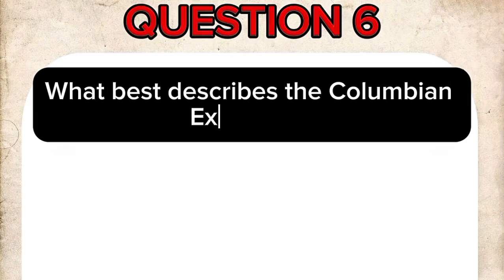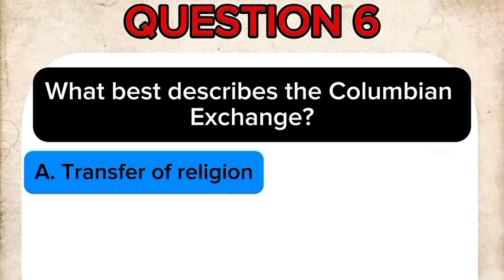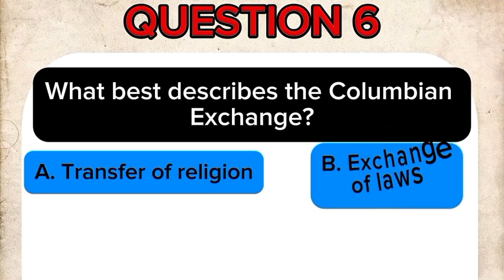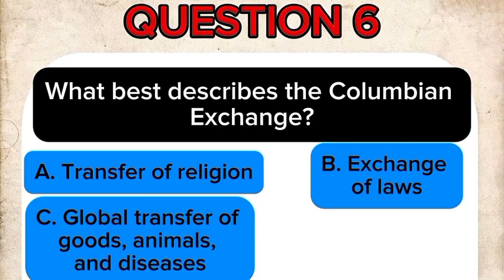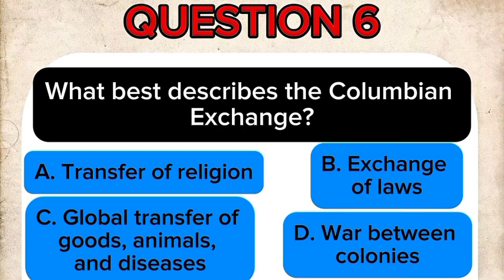Question 6. What best describes the Columbian Exchange? A. Transfer of religion. B. Exchange of laws. C. Global transfer of goods, animals, and diseases. D. War between colonies.